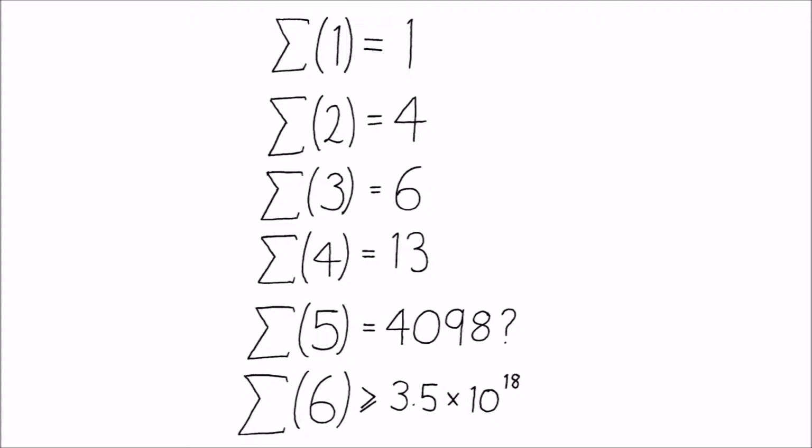And sigma of 6? Well, it's at least 3.5 times 10 to the power of 18,267, as a Turing machine which outputs this many ones and then halts has been found, but the current consensus is that the true value will be much larger.